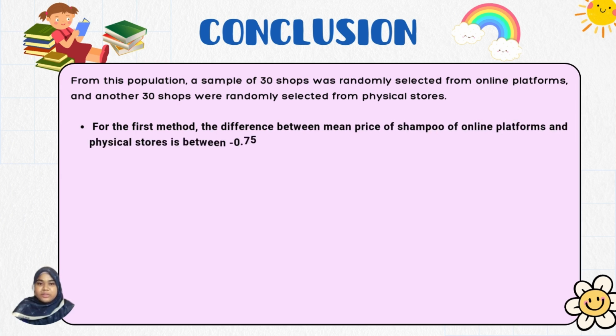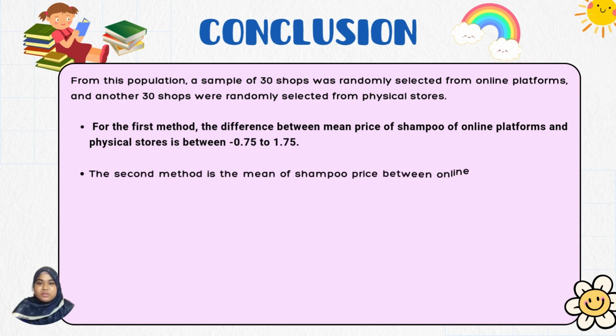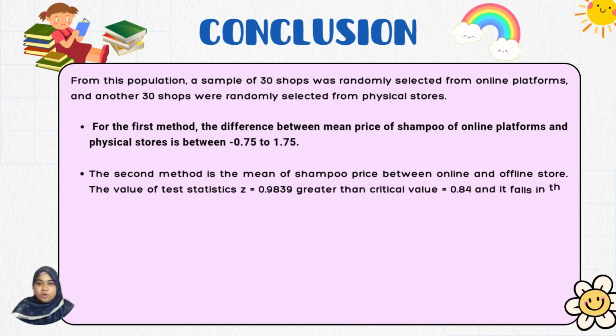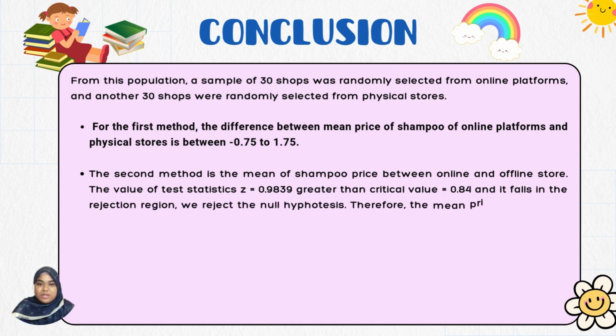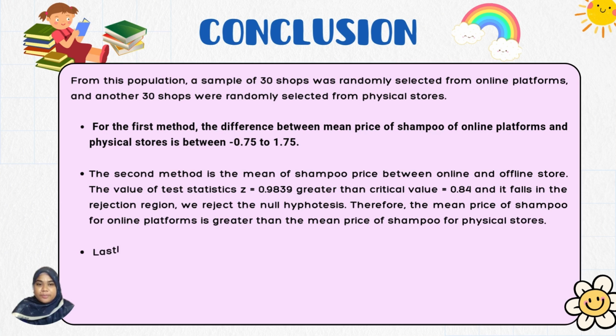The second method is the mean of shampoo price between online and offline stores. We got the value of the test statistic, which is Z equal to 0.9839, which is greater than the critical value 0.84, and it falls in the rejection region, so we reject the null hypothesis. Therefore, the mean price of shampoo for online platforms is greater than the mean price of shampoo for physical stores.